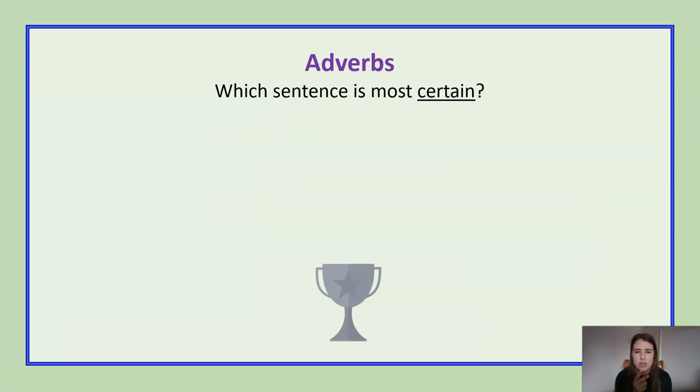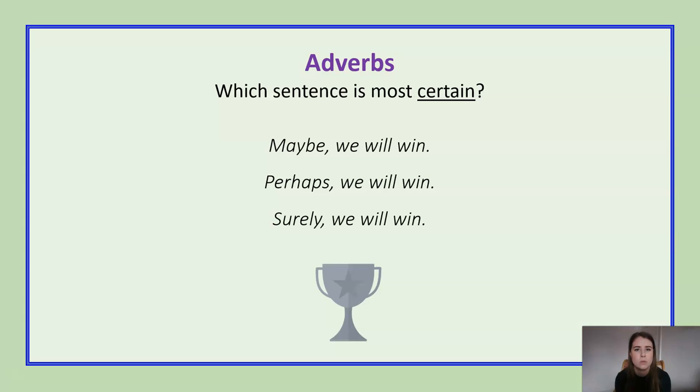So let's test your knowledge to see if you were paying attention then. Which one of these sentences tells us that it's the most certain, so the most likely to happen? Is it maybe we will win? Is it perhaps we will win? Or is it surely we will win? Pause the video, pick your answer.